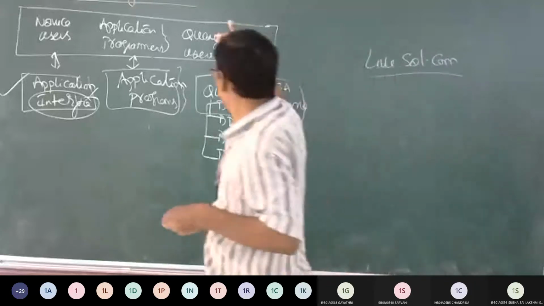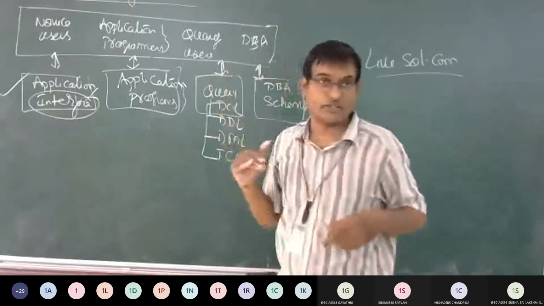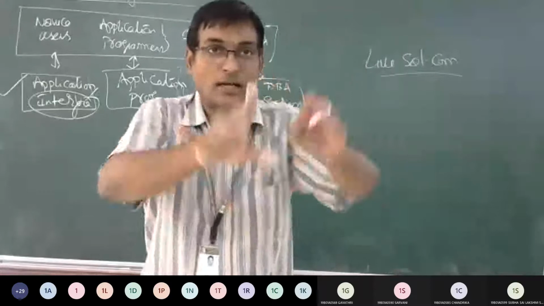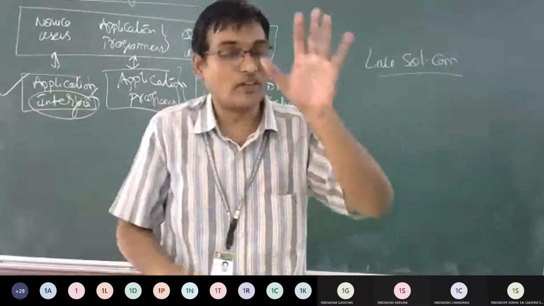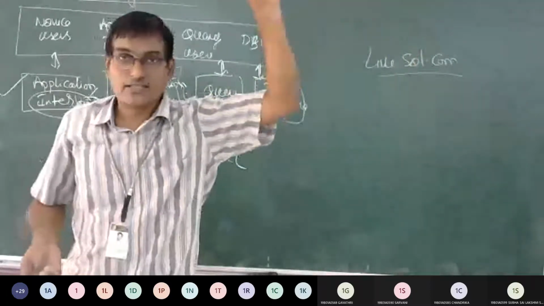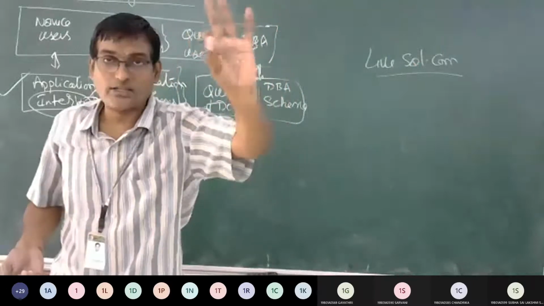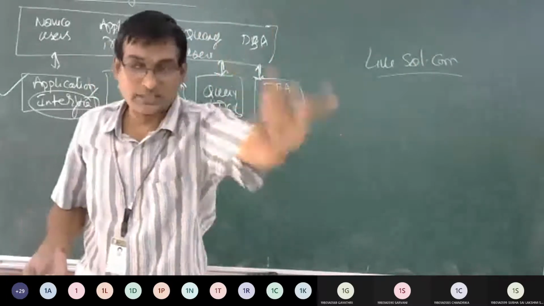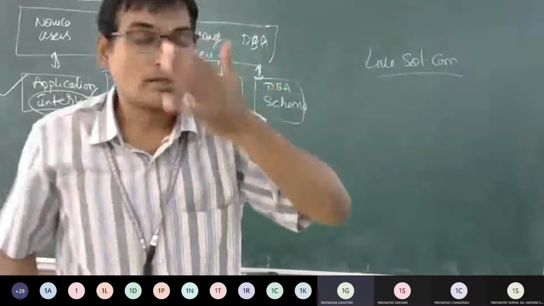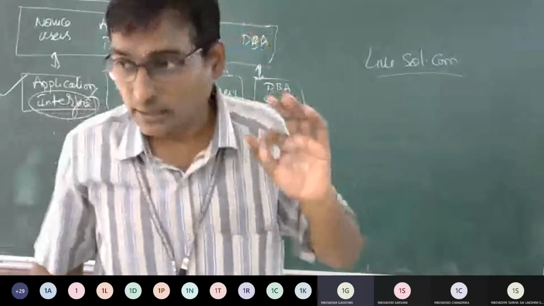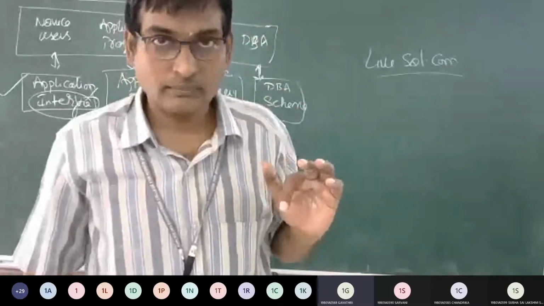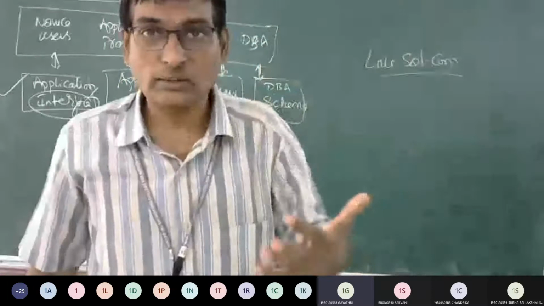Next come the database administrators. You already know the 5 or 6 roles. What is the first role? We call it schema. What is the second role? That is routine maintenance. What is the third role? Storage structures. Okay, next role?